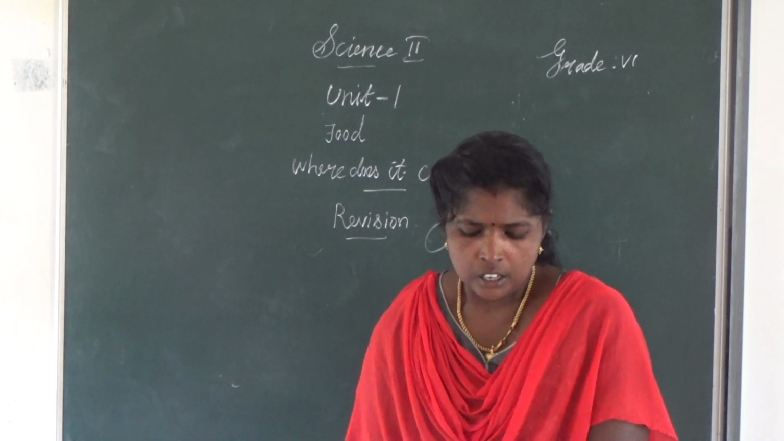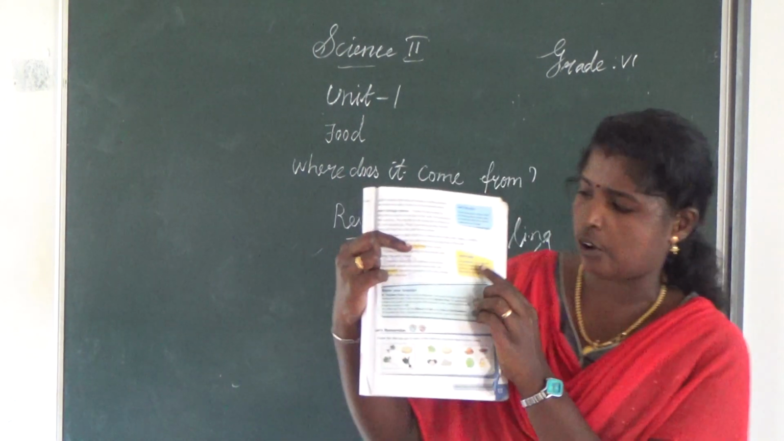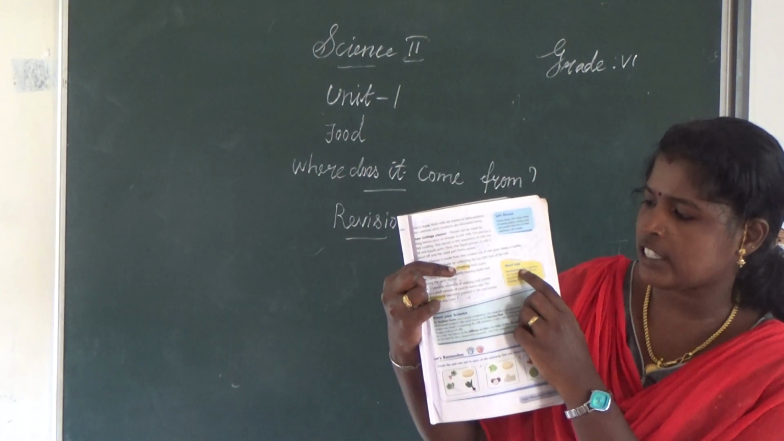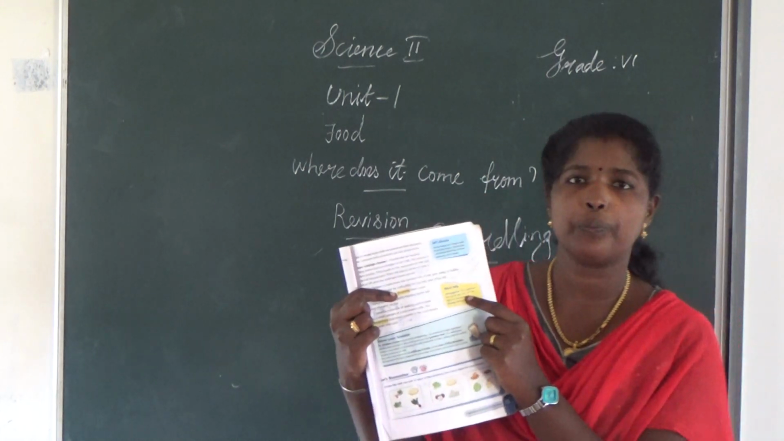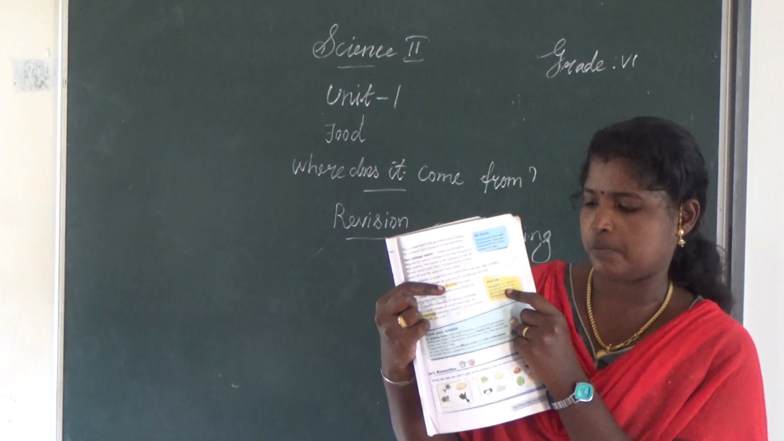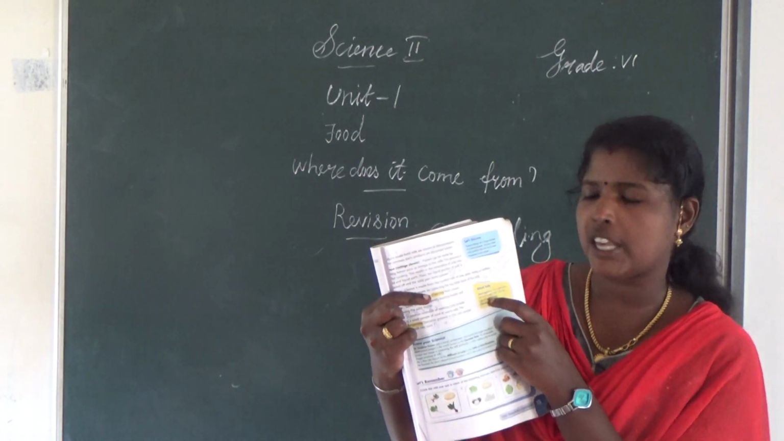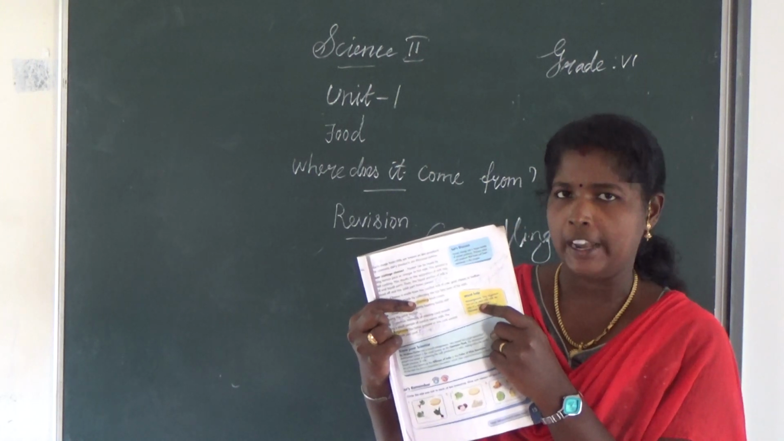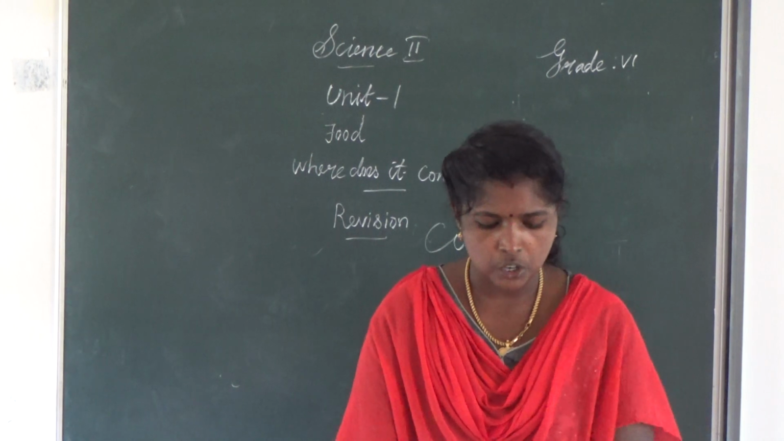Dash are the tiny organisms. Listen, these yellow parts. Dash, tiny organisms that can be seen only with the help of a microscope. Microorganisms can be seen only with the help of a microscope. Underline it. Then next, the blue colour parts.